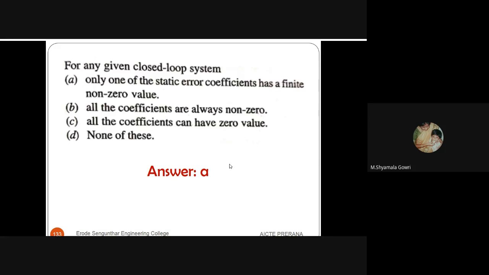For any given closed loop system, only one static coefficient has a finite non-zero value. It is right. For a type 0 system, the positional error coefficient will be non-zero. For a type 1 system, the velocity error coefficient will be non-zero. And for a type 2 system, the acceleration error coefficient will be non-zero. So in any case, only one static error coefficient has a finite non-zero value for any closed loop system. So the answer A is the right answer.